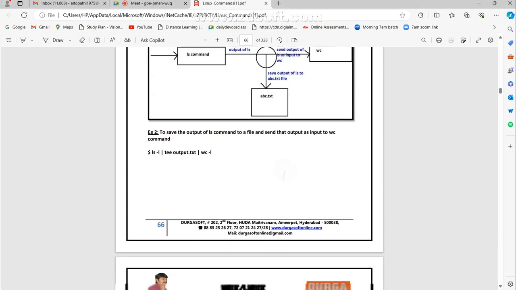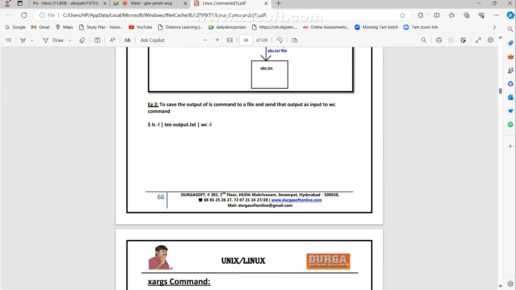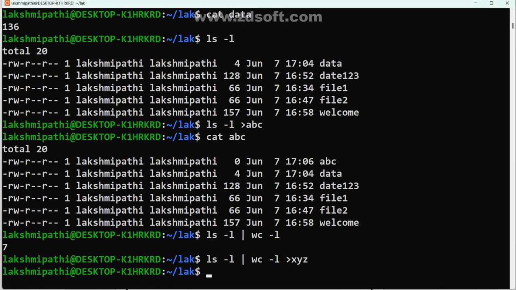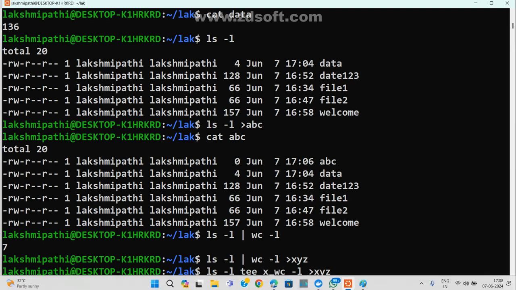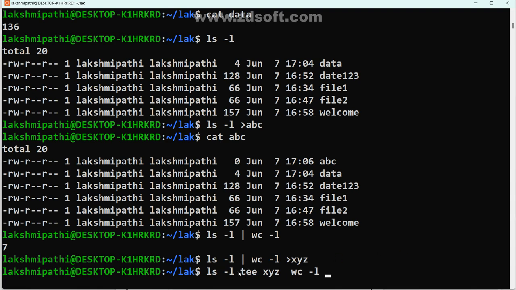First see the syntax of the tee command. ls -l tee. What does it mean? Try to observe the tee command. Whenever we use tee, first we are sending our message to xyz. After that, we are giving input to the next. See, now try to understand. We are sending message to xyz as well as sending message to whom? WC hyphen L. Is it clear for you, Shiv Shankar?